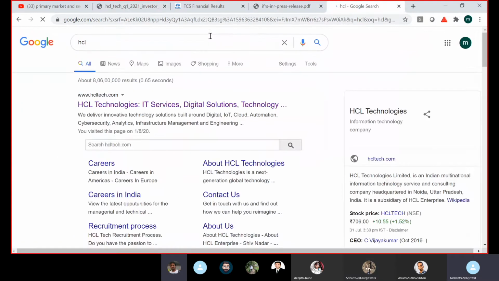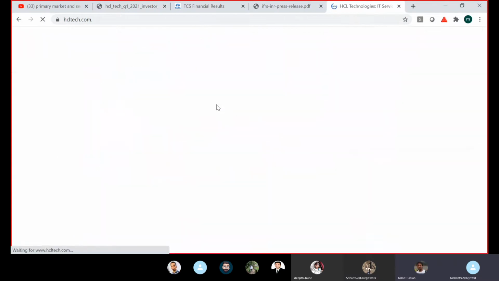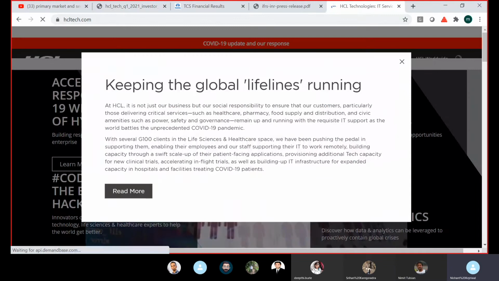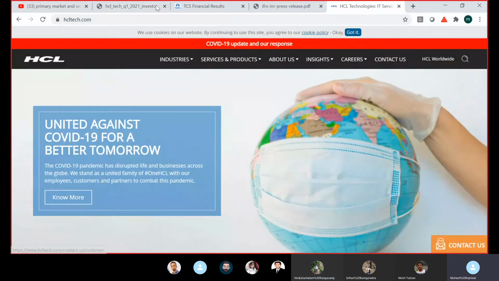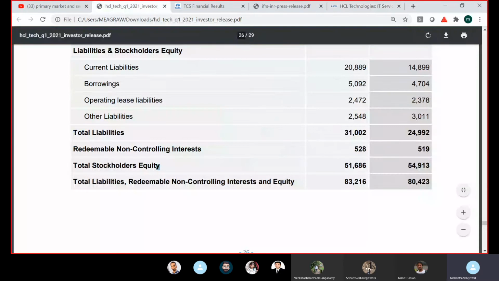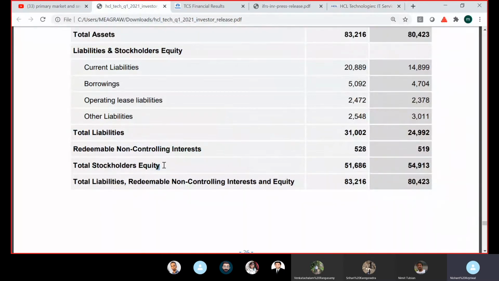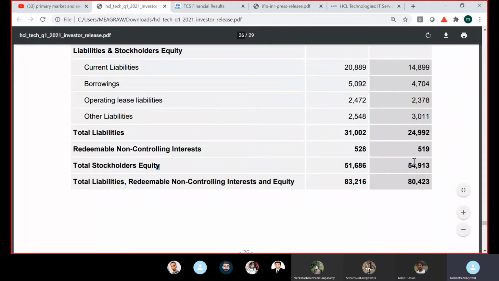Pay dividend. Pay dividend, correct? So that will have two impacts, right? What we just discussed. Can you see the other screen now? This chart. Now we are seeing something else. Okay, there is a problem. Anyways, in the chart we had this dividend yield, right? So the moment HCL starts paying more dividend, it will have two impacts. Its dividend yield will go up and its stockholder equity will start going down.